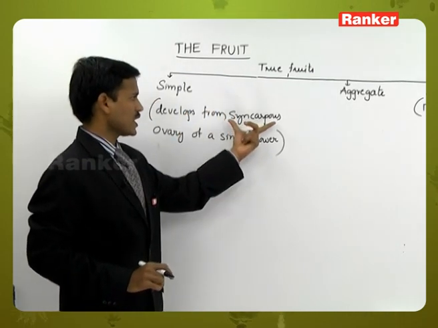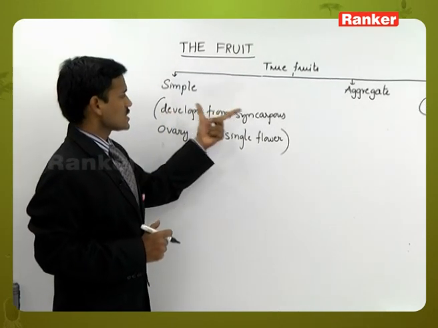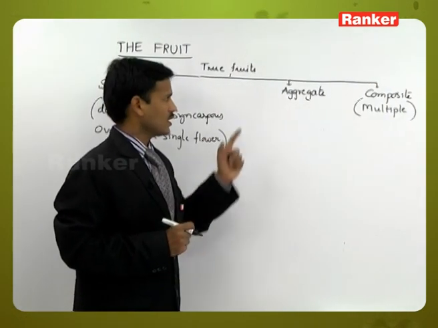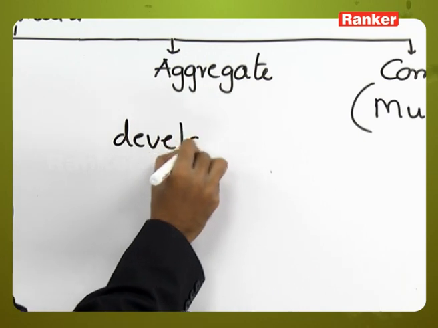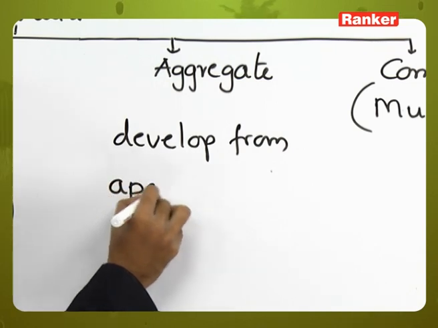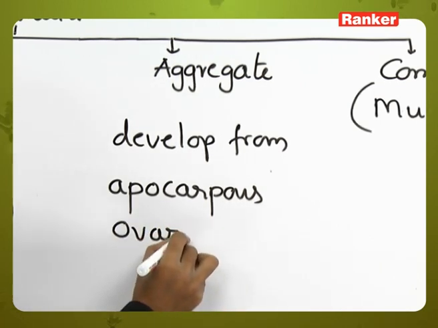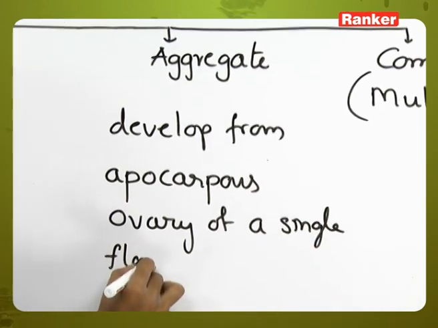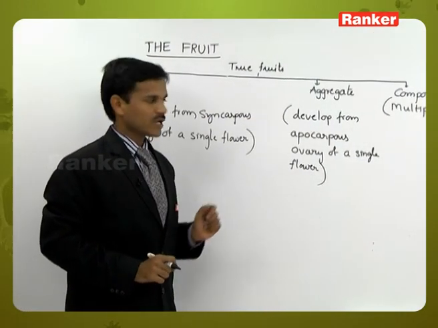Already we discussed syncarpous. What is syncarpous? When carpels are fused, that is syncarpous. So it develops from the syncarpous ovary of a single flower. And aggregate fruits develop from the same single flower, but from an apocarpous ovary. Aggregate fruits develop from the apocarpous ovary of a single flower.